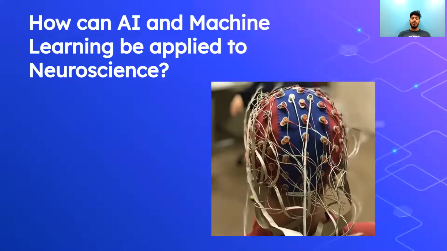So we've learned a lot about AI, machine learning, and the different types of learning behind these concepts, but how exactly can these be applied to neuroscience? So in the future, AI could be used to create smarter brain-machine interfaces. Here in this image, you see a concept of how different wires could be hooked up to different sections of the brain to essentially use AI and create these brain-machine interfaces.